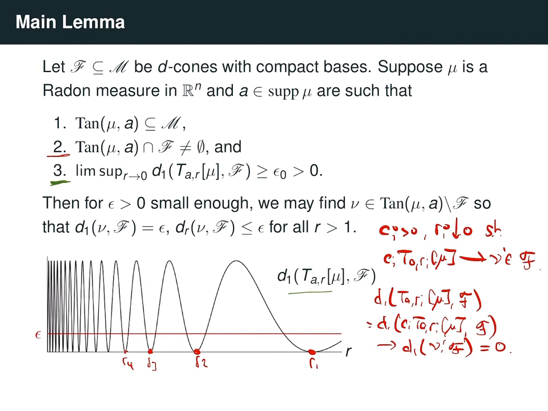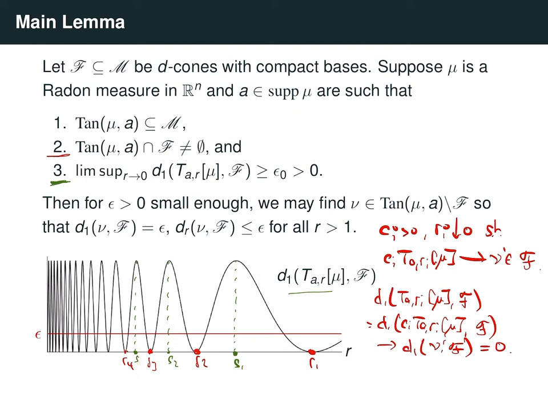or is large infinitely many times, which means that we can pick a sequence of radii, let's say s1, s2, s3, and so on and so forth, where with respect to these radii, the d1 of T_{a,s_i} mu, if we put s_i here, then this distance would be at least epsilon 0 over 2, let's say.